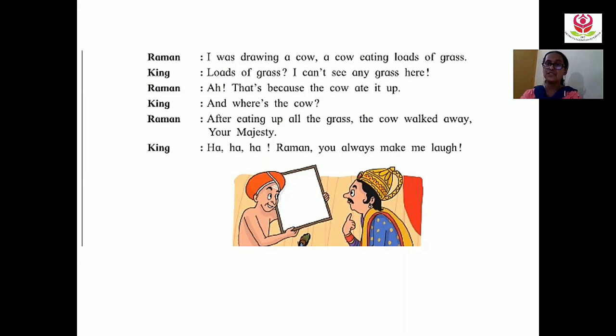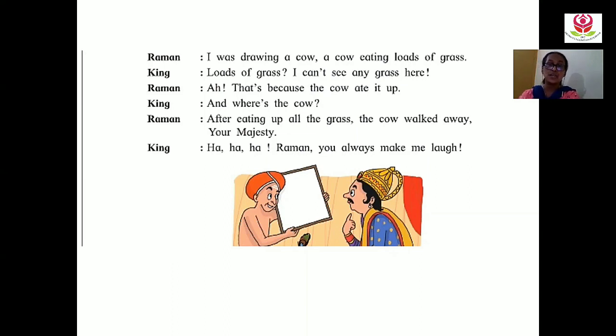So you see, students, how clever Tenali Raman was. His answers to the king's questions were very exciting and humorous. That is, it made the king laugh. We can see here that Tenali Raman was a very clever person.